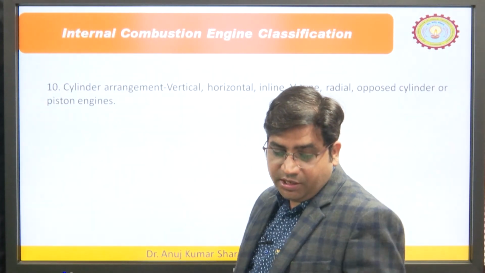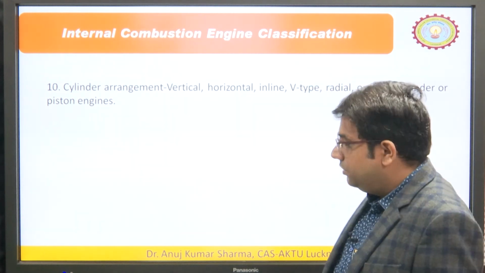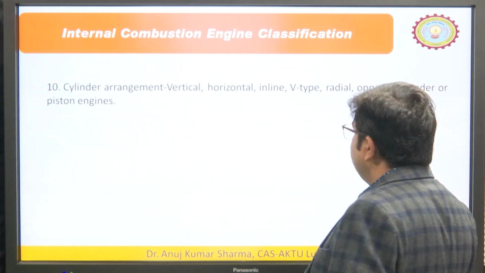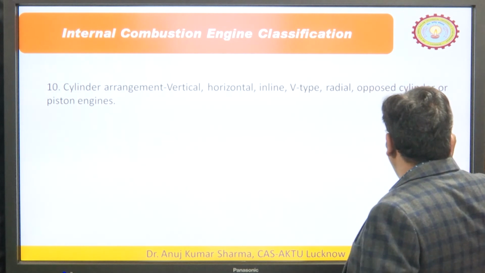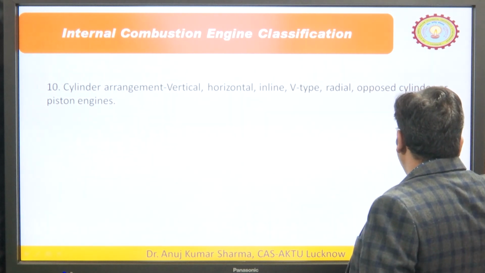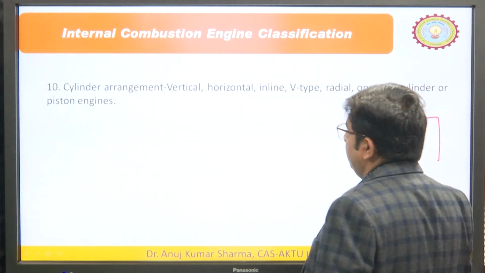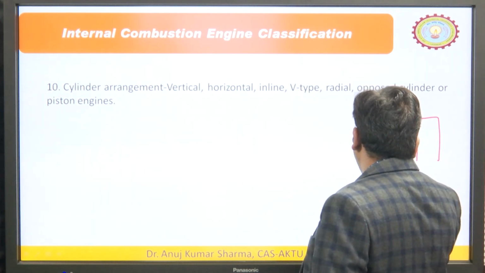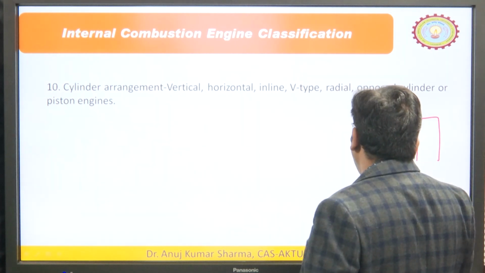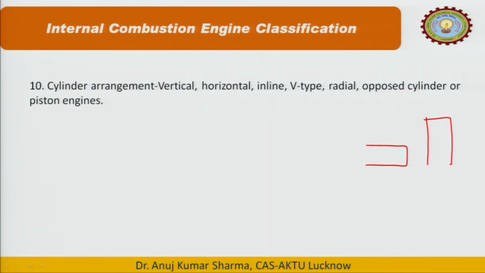Now, the cylinder arrangement is important. Sometimes we get vertical engines, because the cylinder is like this. If the cylinder is in the vertical direction, it becomes vertical, and if the cylinder is in this direction, it becomes horizontal. Inline means the cylinders are in line with each other if we have multiple cylinders. V type means one cylinder is this way and one cylinder is this way, so one piston reciprocates in this direction and one piston in that direction.